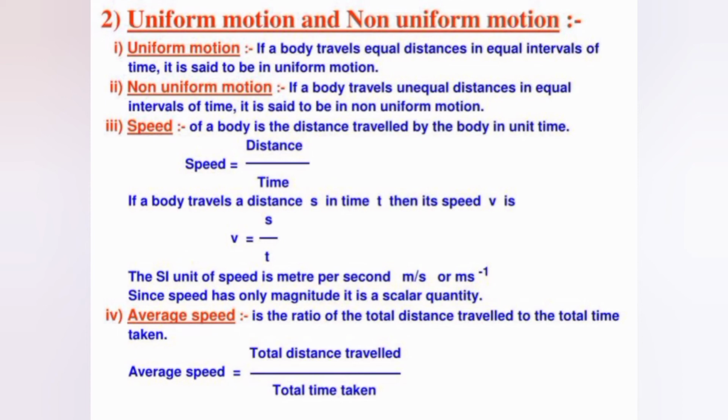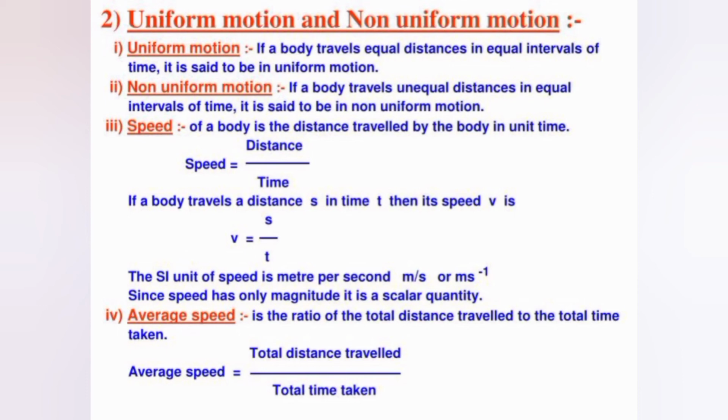Then what about non-uniform motion? A body is said to have non-uniform motion if it travels unequal distances in equal interval of time, no matter how small these intervals may be. For example, a car moving through a crowded market has non-uniform motion. The distance-time graph for an object having non-uniform motion is a curve.